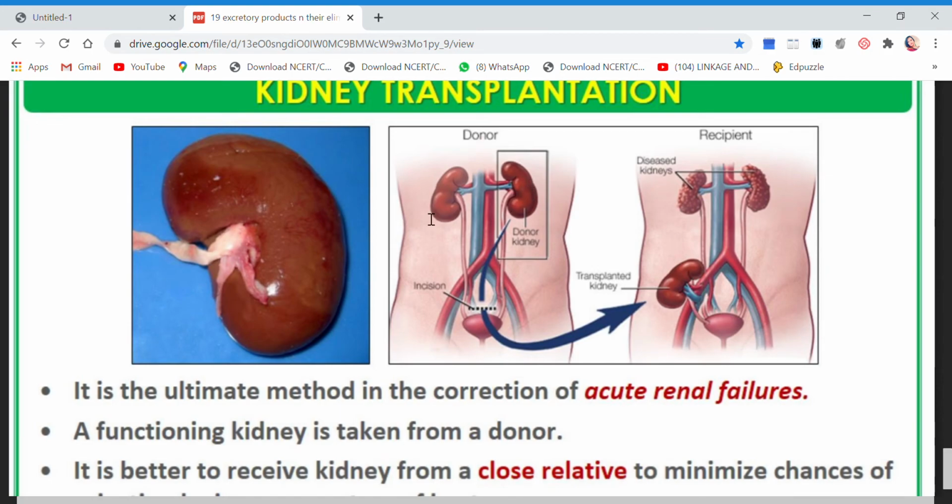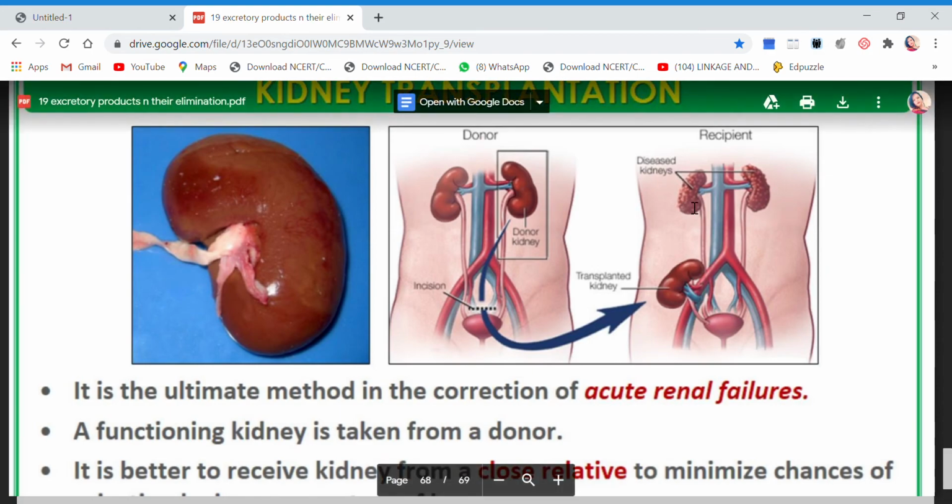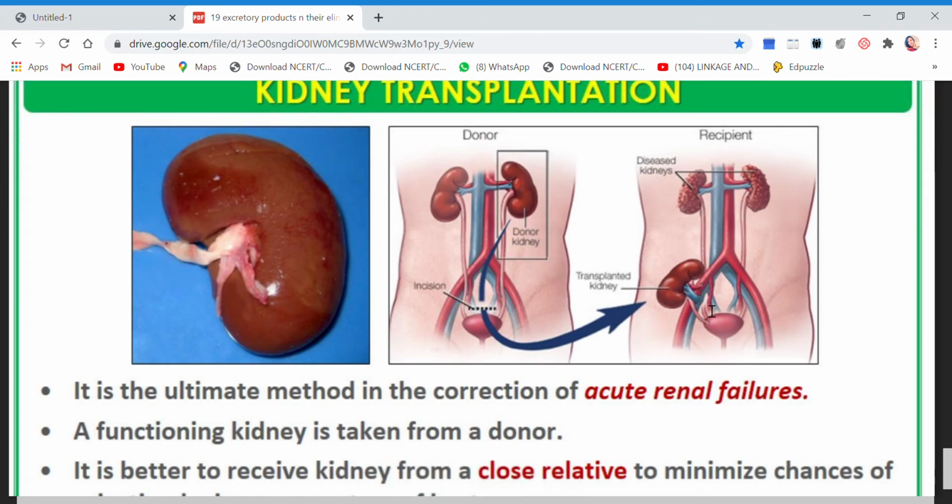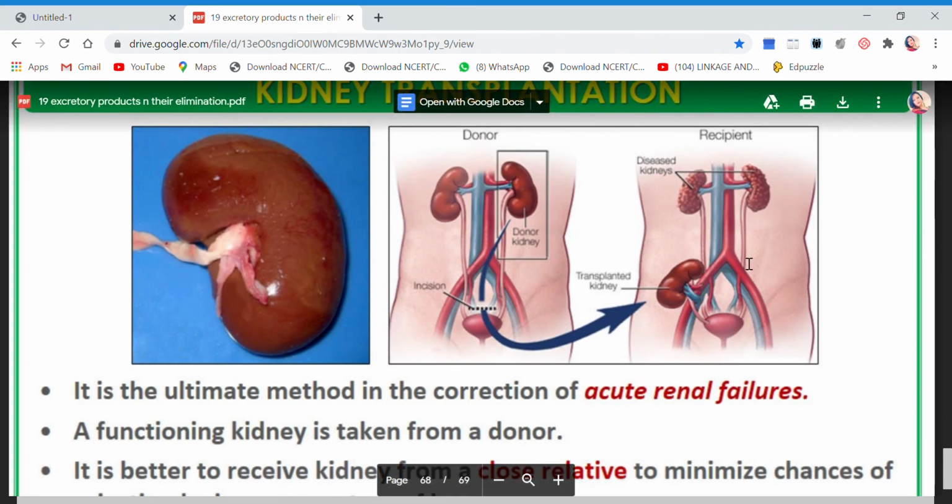So this is the donor's kidney. Both the kidneys are healthy, you see. And this is the person who has both kidneys malfunctioning. So what we have done is taken one kidney from the donor and fixed it here, and we have made the connections with the urinary bladder. See, all the connections are done here with the urinary bladder, and now the patient's excretory system can work properly.